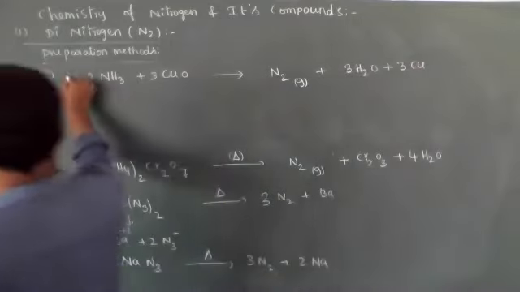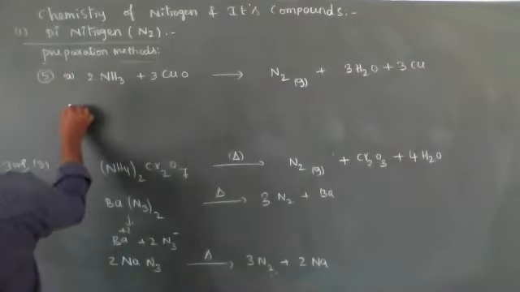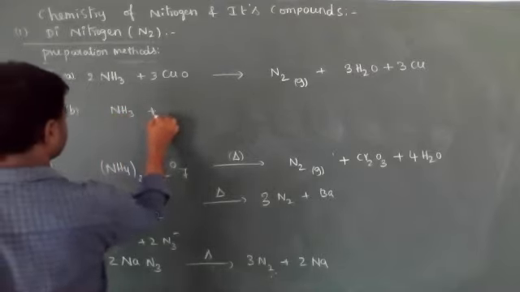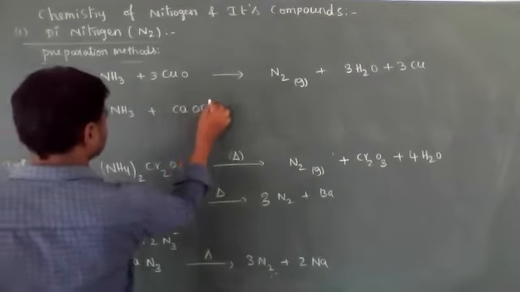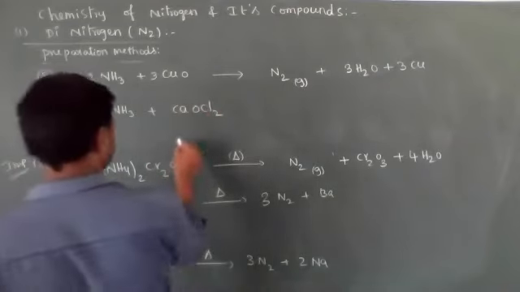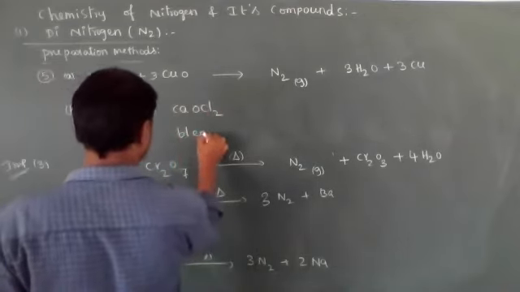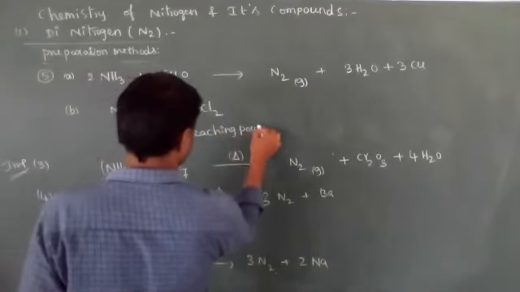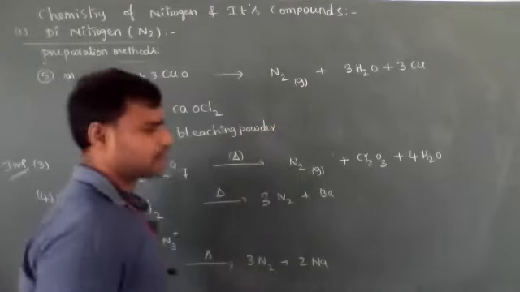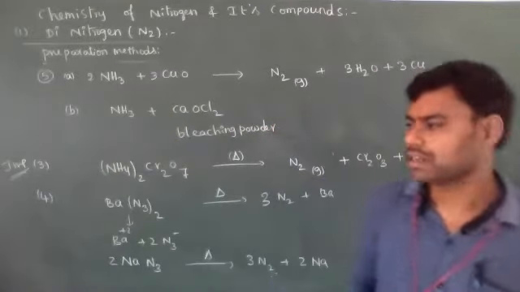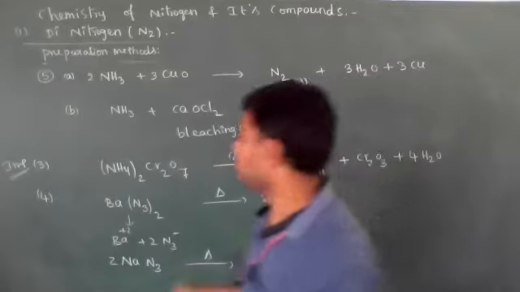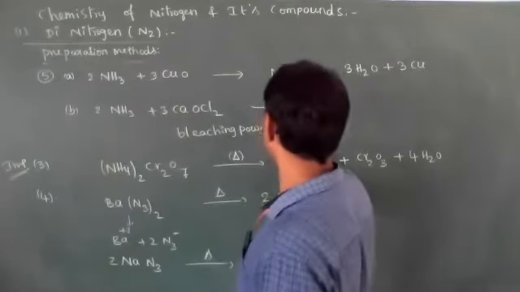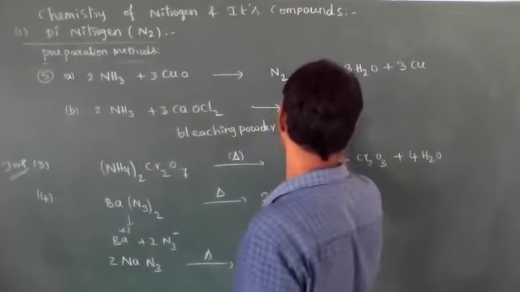Another method from ammonia: when ammonia reacts with calcium oxychloride, CaOCl2, known as bleaching powder, 2 moles of ammonia react with 3 moles of calcium oxychloride to form 1 mole of N2 gas.